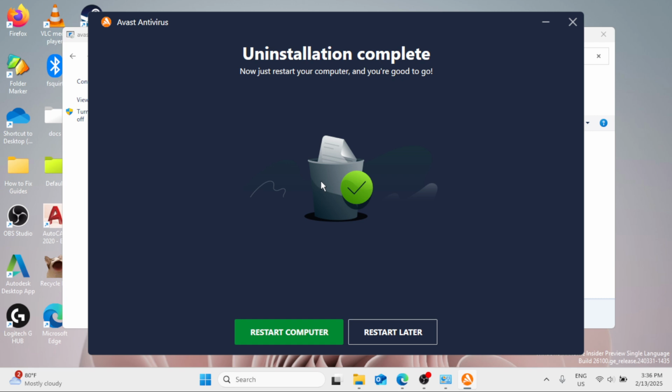Once done, you will be asked to restart the computer or to restart later. I'm just going to click restart later because I will still show you how you can uninstall the Avast browser.